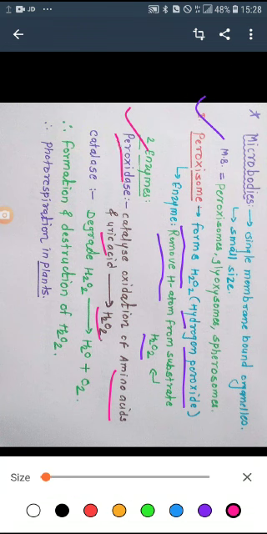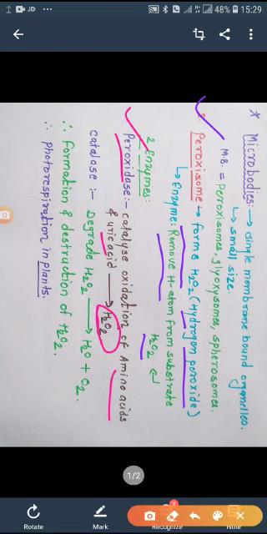This enzyme name is the peroxidase. It maintains the oxidation reaction of the amino acid as well as the uric acid, and they produce the hydrogen peroxide. This hydrogen peroxide is produced only in the peroxisome, hence the name peroxisome.